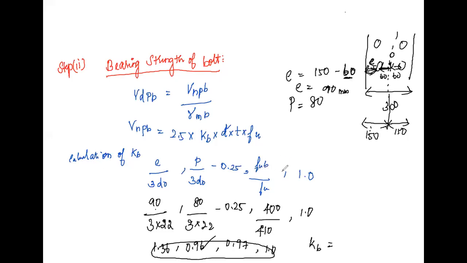So 2 into P, the load acting on it is 59.52, at both ends. So this is the total load. That's all.